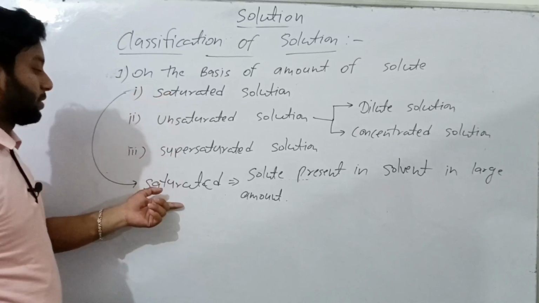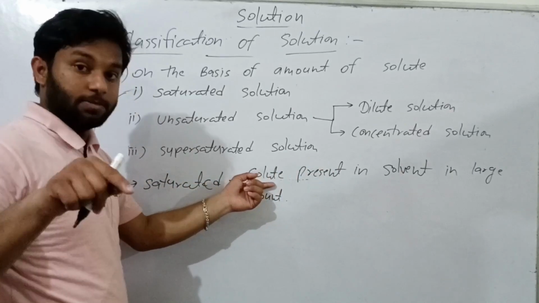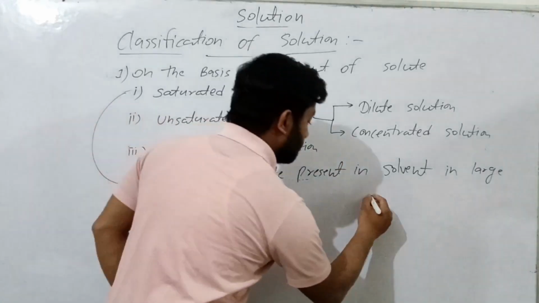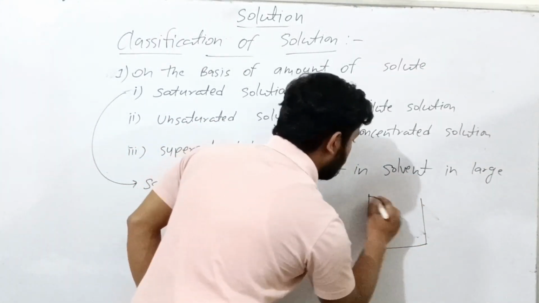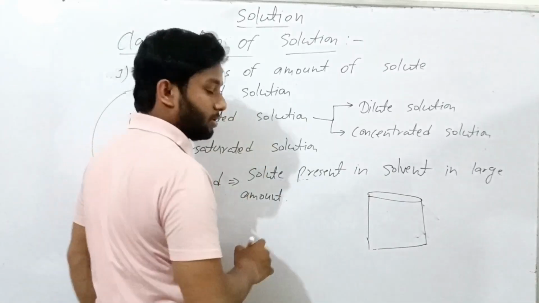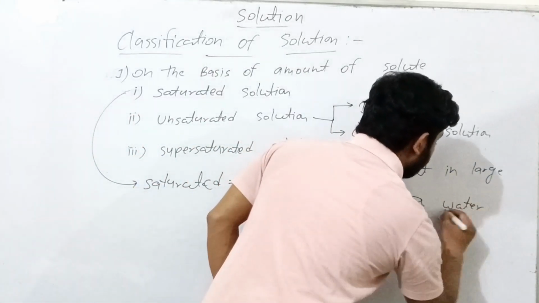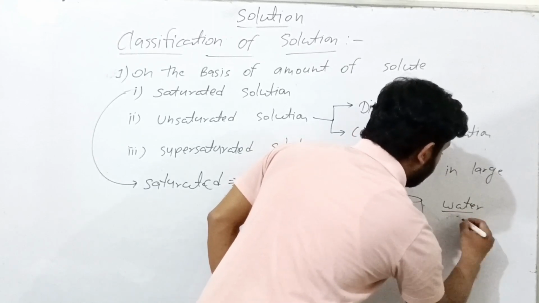A saturated solution is a type of solution in which solute is present in solvent in a large amount. It means we take a beaker with some amount of solvent, like water, just 100 ml.